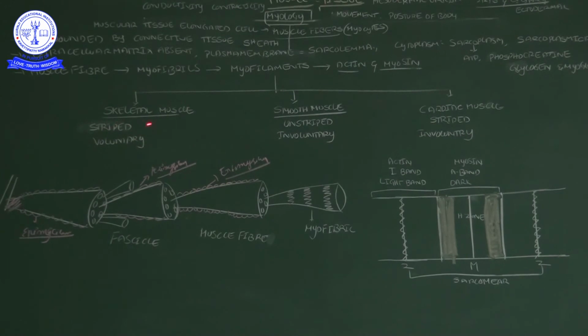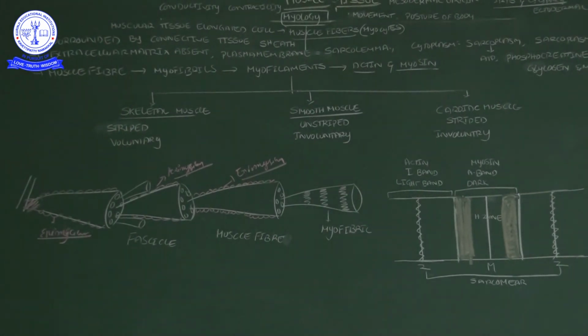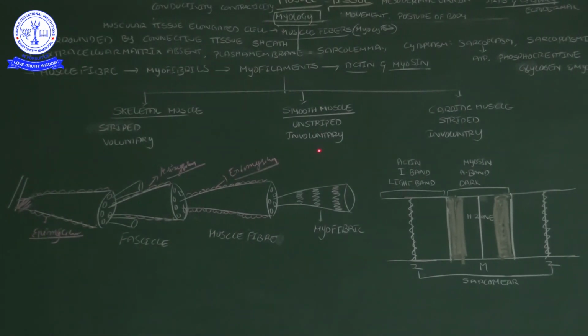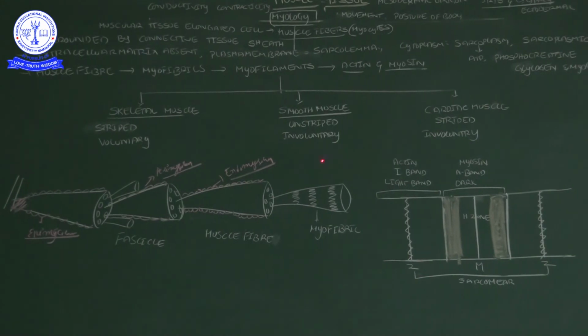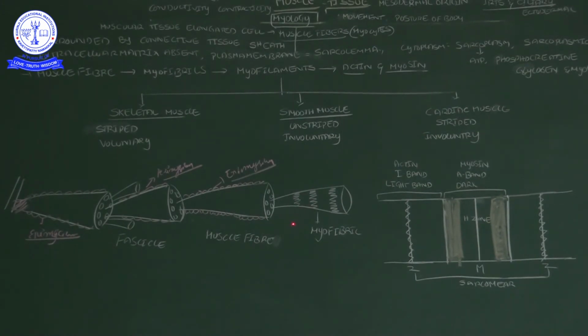Smooth muscle makes up our alimentary canal, so it is unstriped and involuntary. When you swallow food and it enters the esophagus, you cannot stop the peristaltic movement.